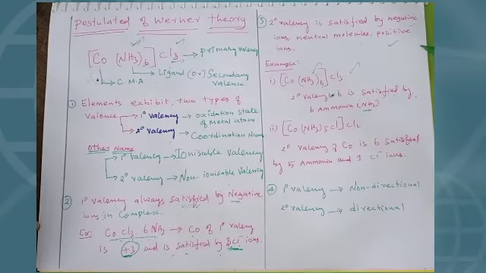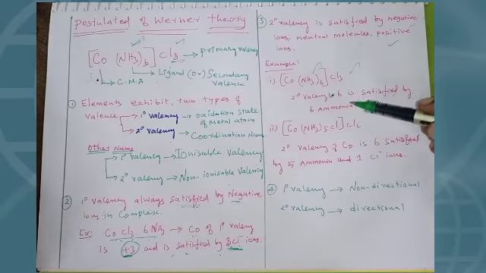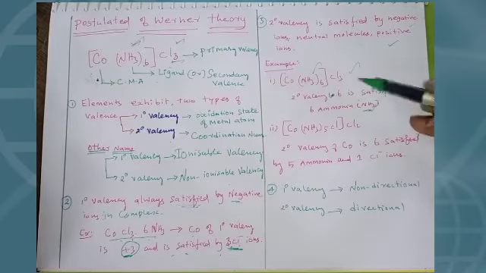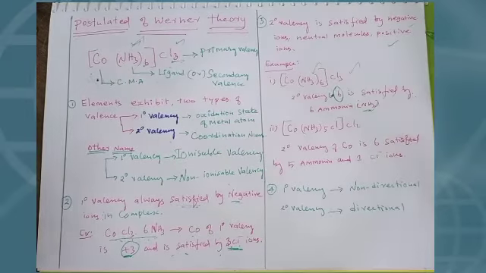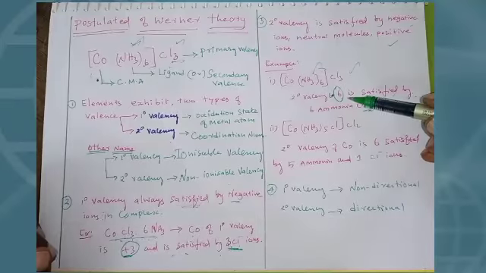That's it. Sir, how can I understand and find that the primary valency is 3? I already told you, later I will explain how to find the oxidation number. And now the secondary valency of 6 is satisfied by 6 ammonia. So how can I find 6? Very simple. See students, listen.